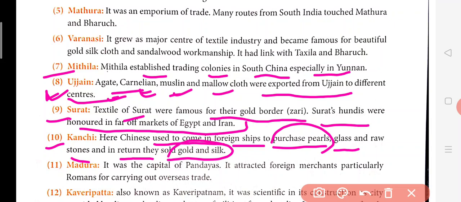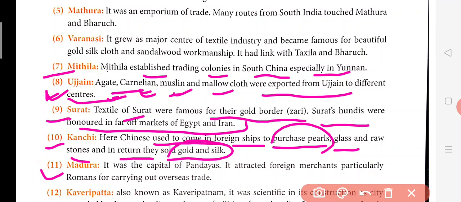So basically you can see the reason that the Chinese were trading with these southern regions. In return they used to give gold and silk. So this is how the gold was flowing into India. That's why India was called a place of gold, or sone ki chidiya also. That's why Indian wealth was good in ancient times.